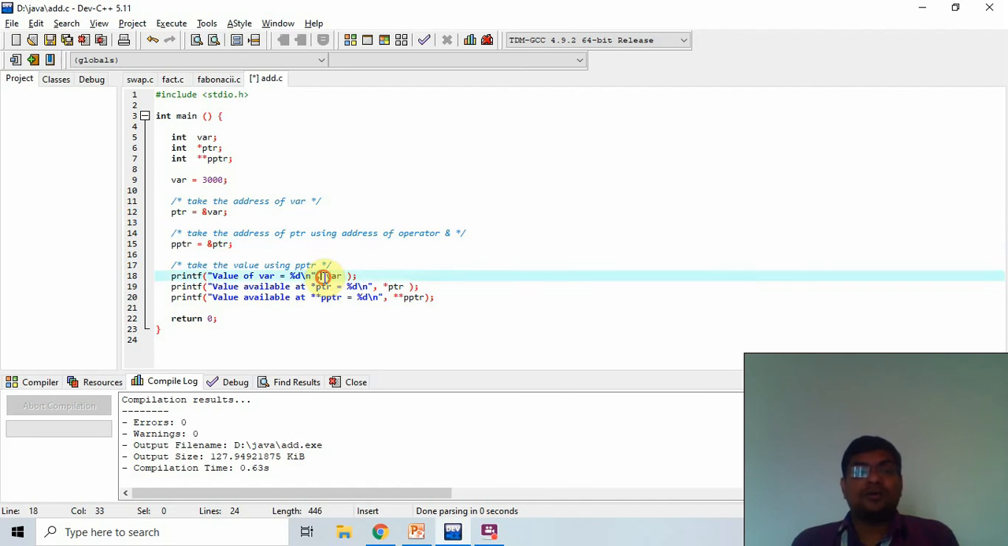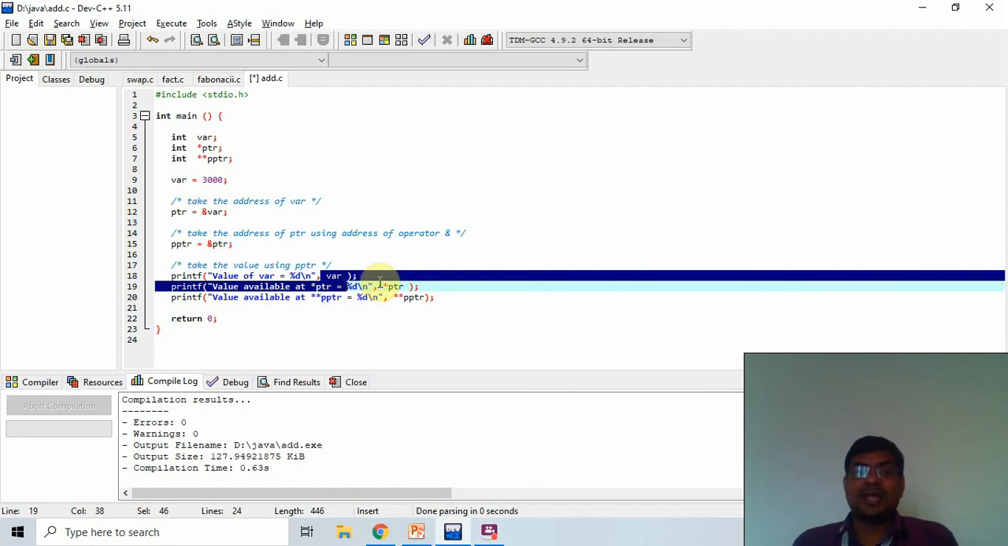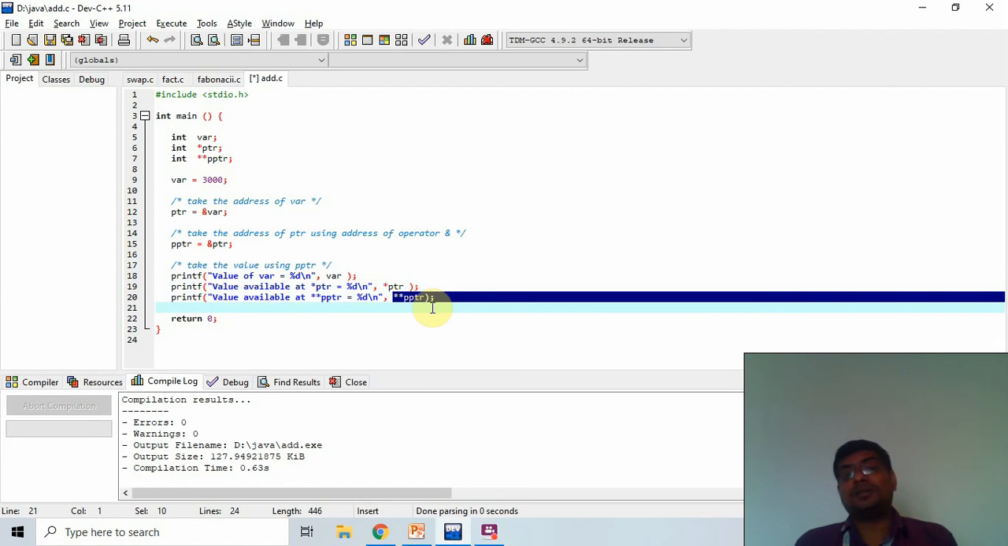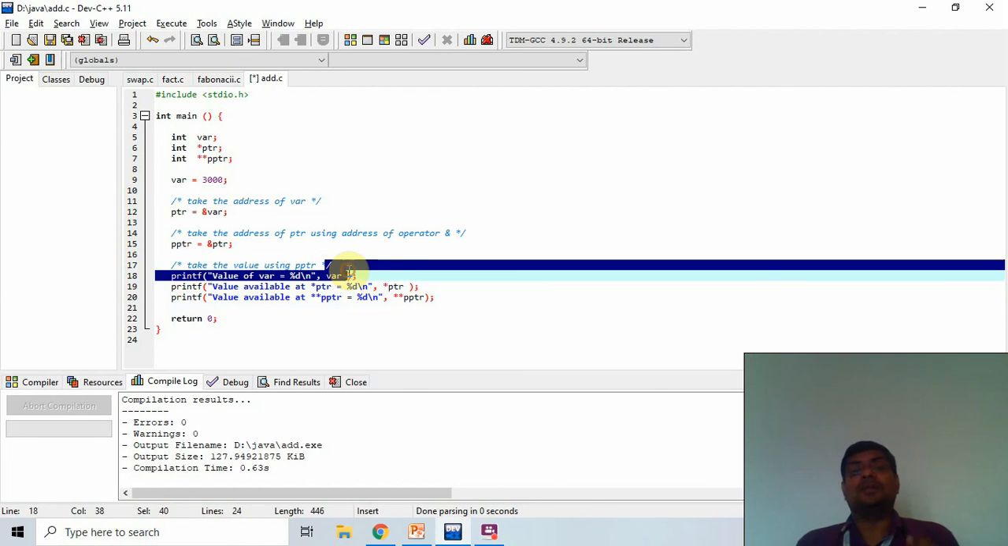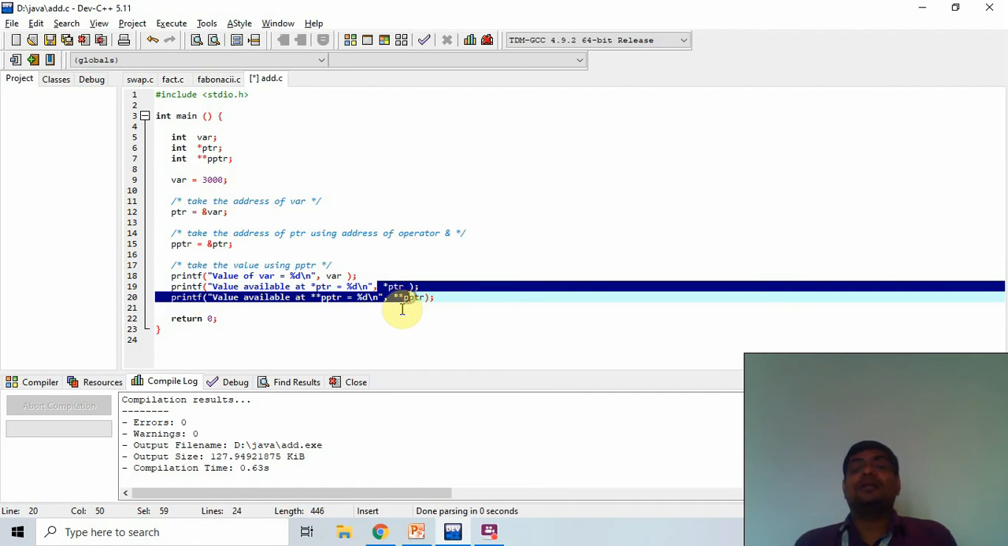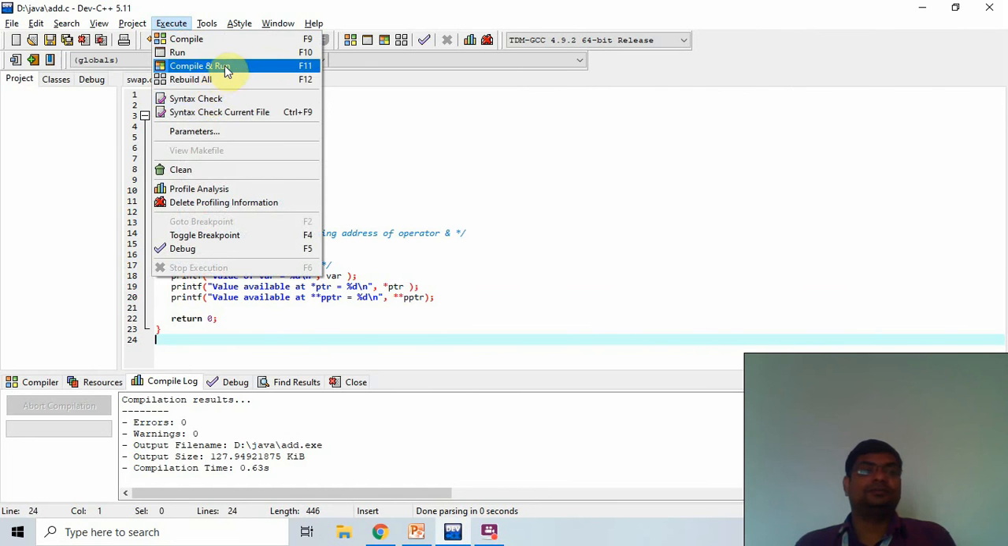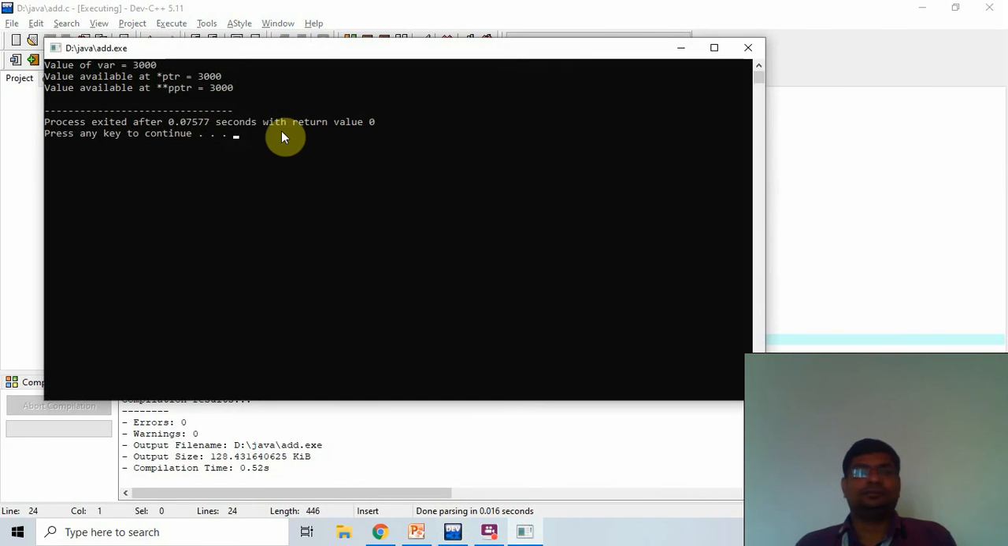Now the variable prints the value, and asterisk pointer prints the value. After that the pointer to pointer also prints the value of the variable, not the pointer value or pointer address. So I check it. All three have the same value. The variable has 3000, asterisk ptr has 3000, and the pointer to pointer also has 3000.